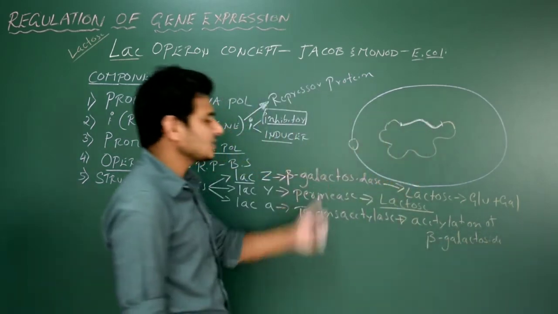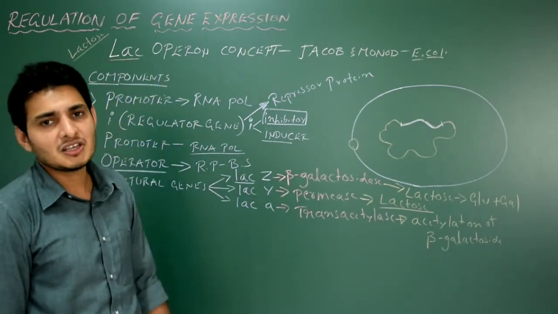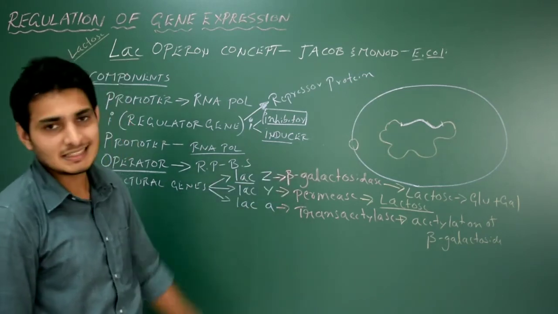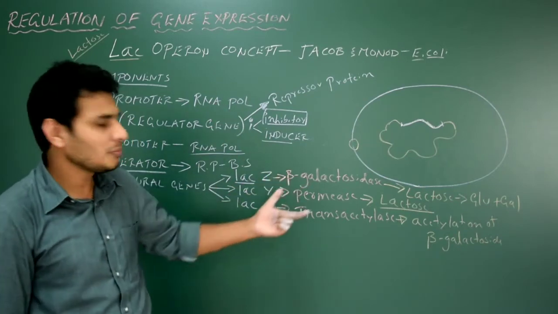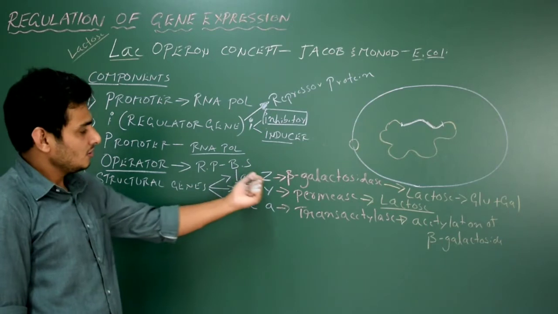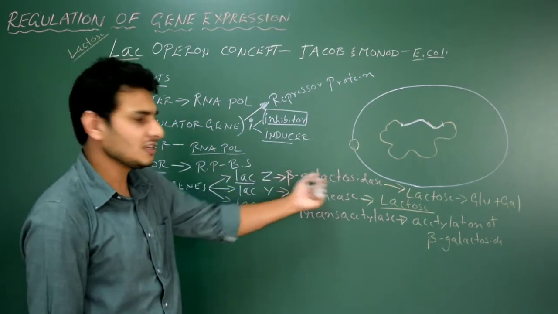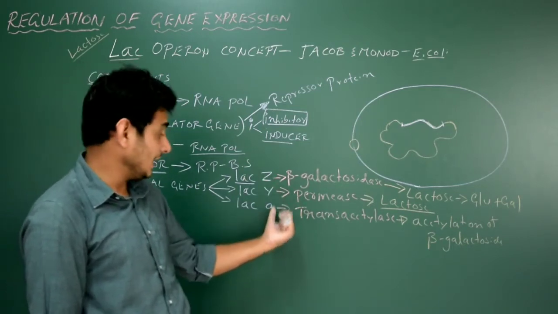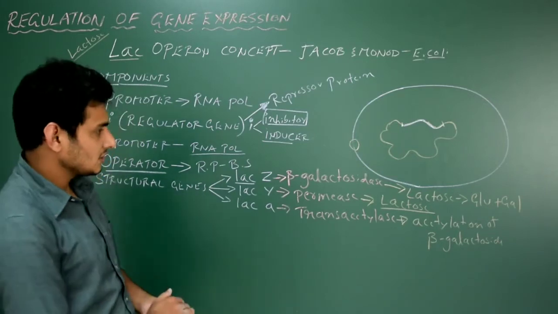So it is understood that they are all related to only one type of metabolism, that is, breaking down of lactose to produce energy. That is the function of these three enzymes. All these enzymes are nothing but the products of structural genes. Some segment of the structural gene will produce beta galactosidase. We call it Z. Some segment Y, and that particular segment A will produce the enzyme trans-acetylase, like that. You need to understand that.